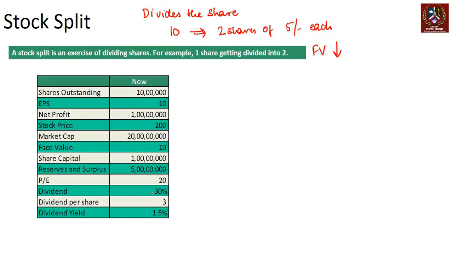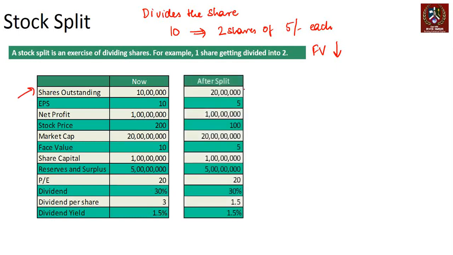Same company, same data. Now shares outstanding are 10 lakh. We're going to divide that. After the split, each share gets divided into 2, so the total number of shares doubles. Note a few things. Face value gets divided by 2, because the share has been divided now. So you will see that the net profit, PE, EPS, market cap movement is exactly the same as bonus. There is no change in market cap because the company is still the same.